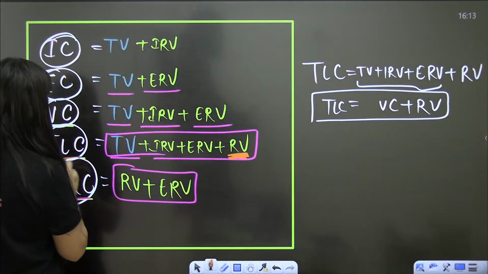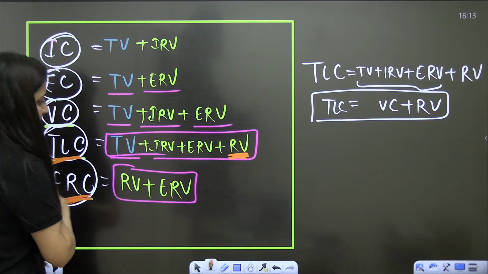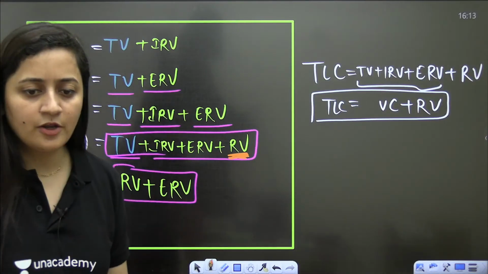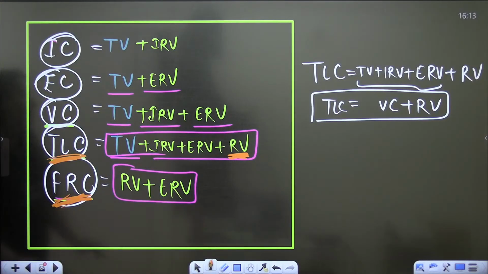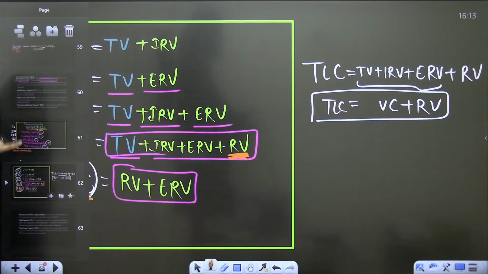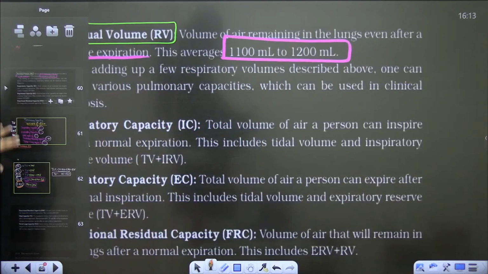So spirometer cannot measure total lung capacity and functional residual capacity. That is what you have to keep in your mind. So let's revise it from this NCERT part.